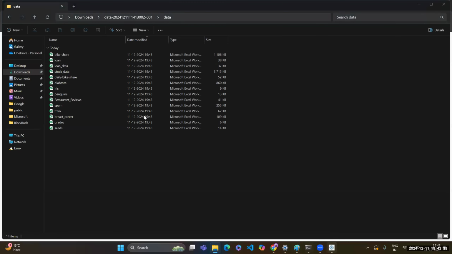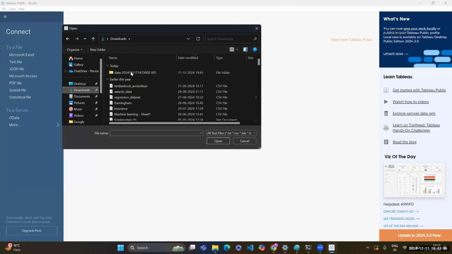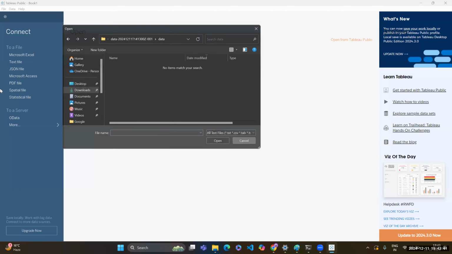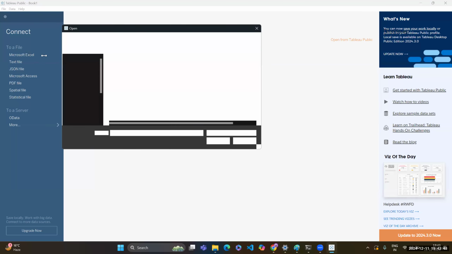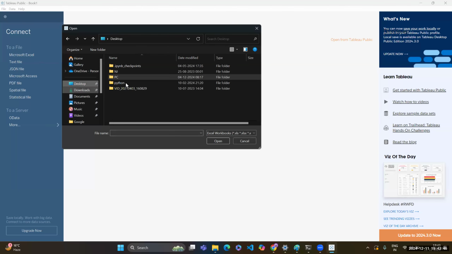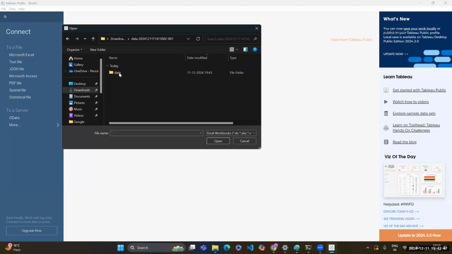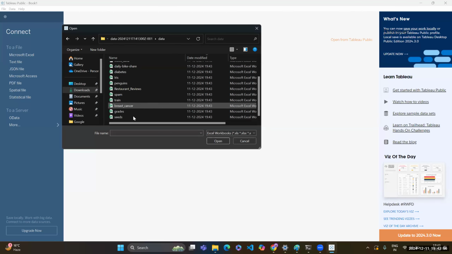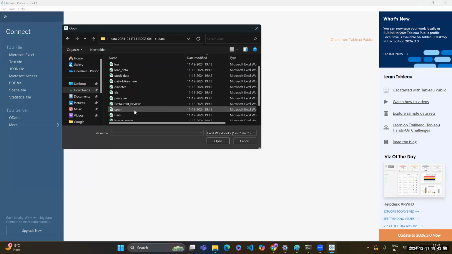So if I go to Tableau and go to my downloads here, this is the data folder that I had shared with you. Okay, so in my case, it is giving no match. Why? Because I have to select the Excel. Go to the downloads, and whatever data I had shared, a lot of data types are there. So we can take one data out of it.